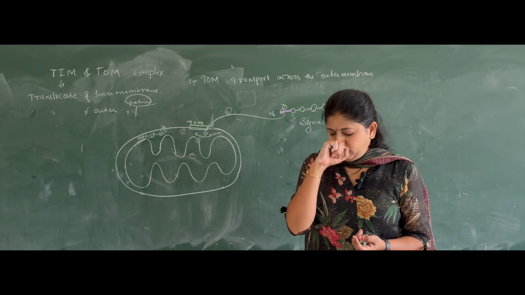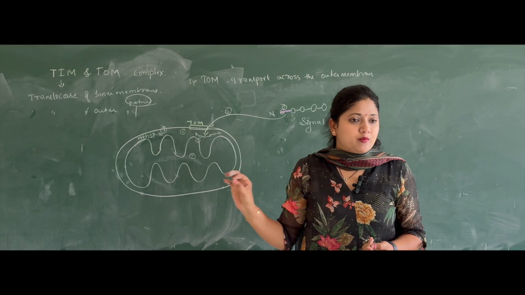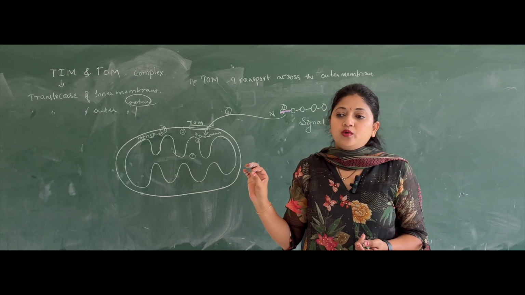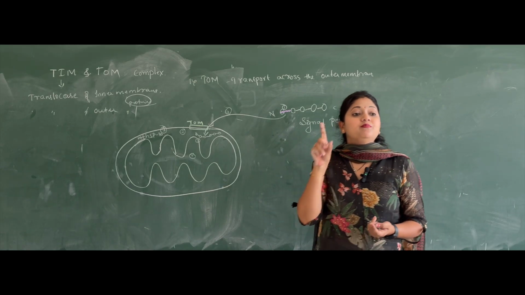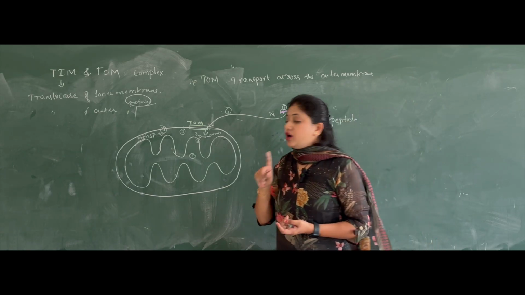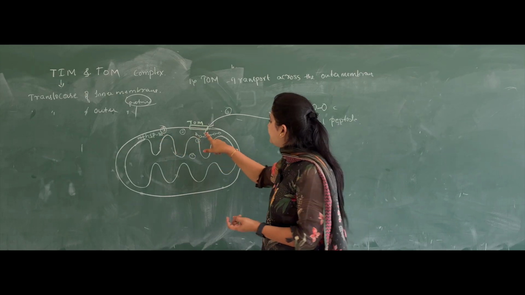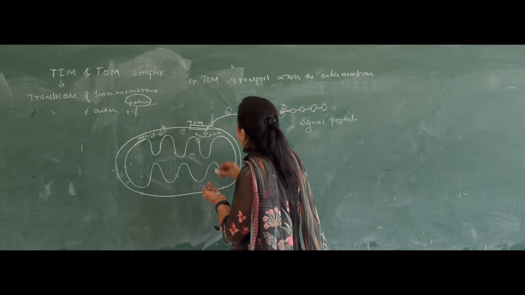Sorry, there are many heat shock proteins. Among all the heat shock proteins, heat shock protein 70 will come and bind to this protein.